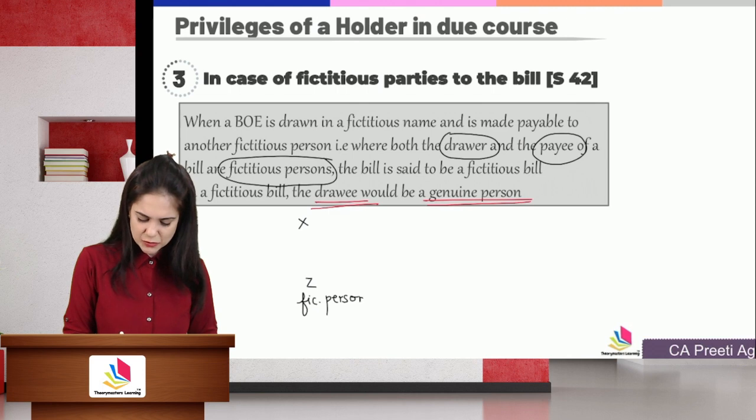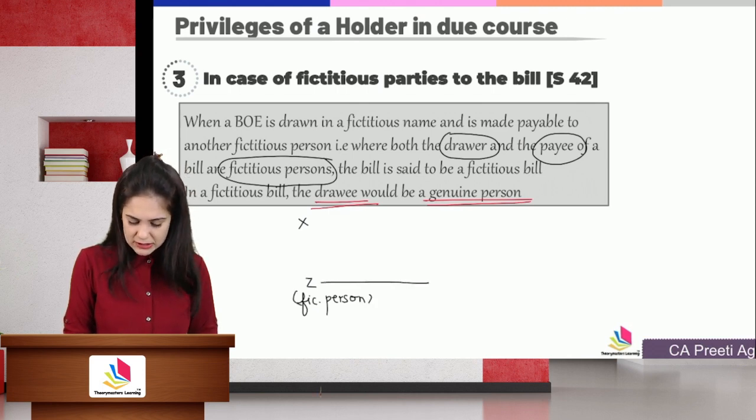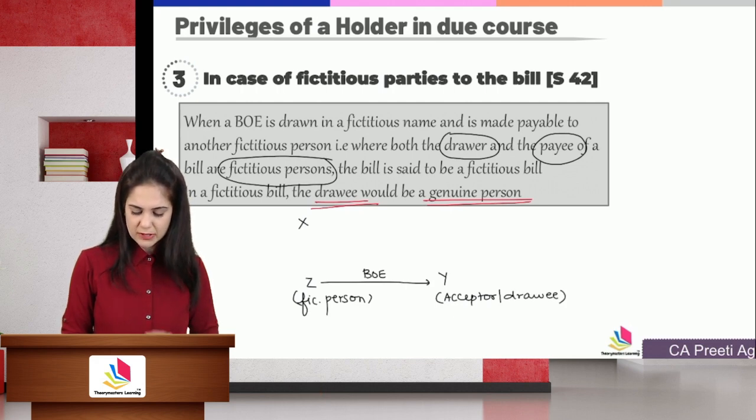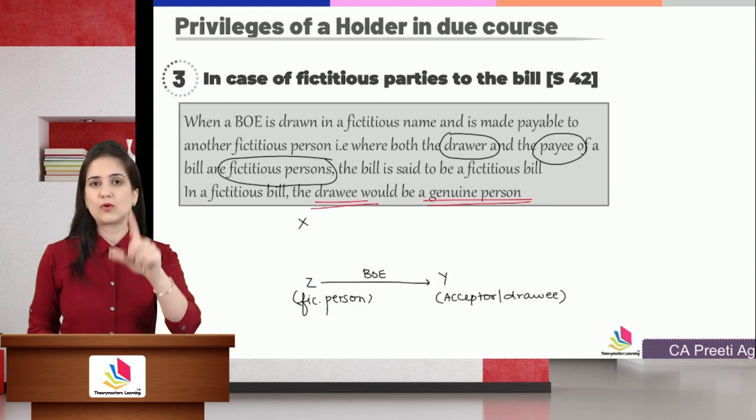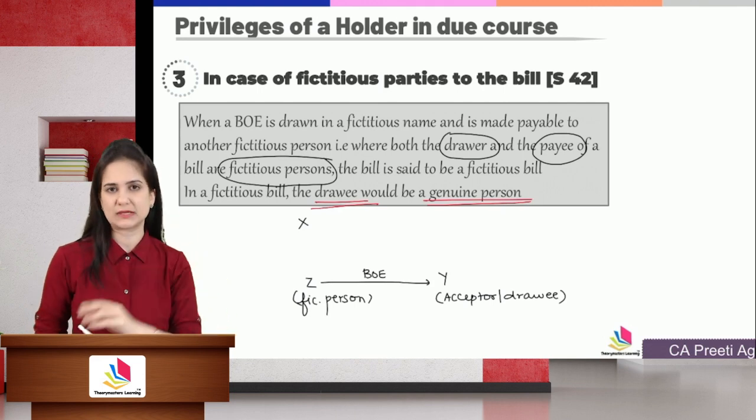He doesn't exist only. And he got the instrument, let's say it's a bill of exchange, accepted by Y. So Y is the acceptor. You can also call him the drawee. Earlier he is the drawee. Only after acceptance he becomes the acceptor.